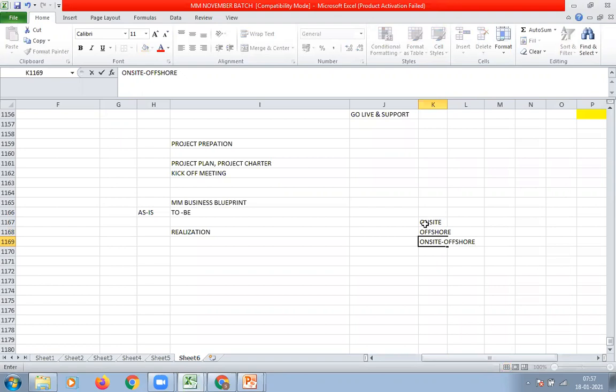In case of on-site project, all the consultants need to go to on-site customer location and work from there. Don't think that on-site is going to some other country. No, on-site is the place where customer is located.